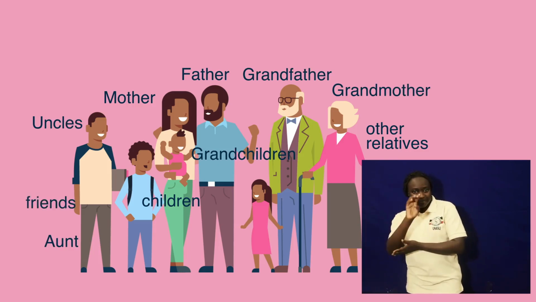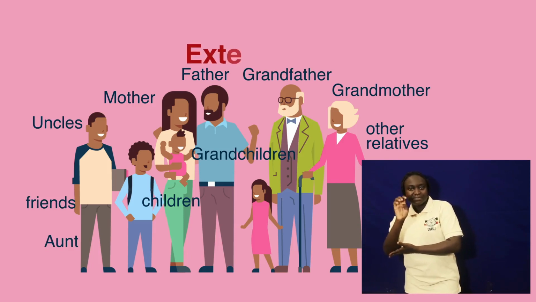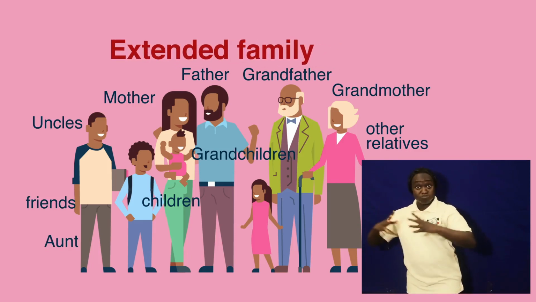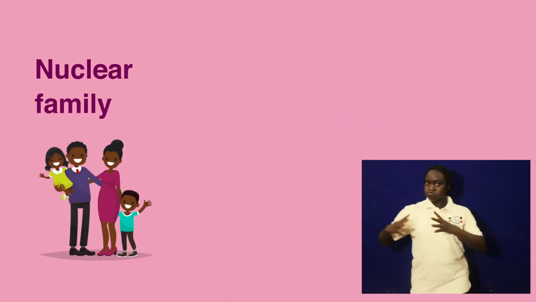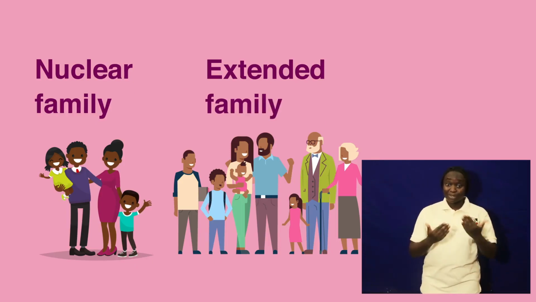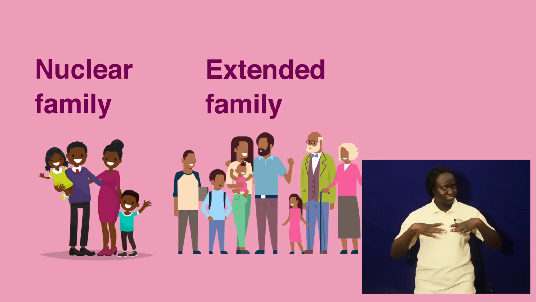That type of family we shall call the extended family. So there are two families: the nuclear family and the extended family. So my dear learners, that is where we are going to start.